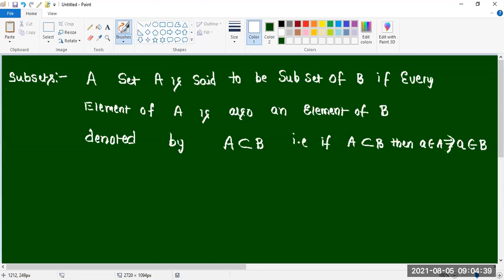That implies a compulsorily belongs to B also.